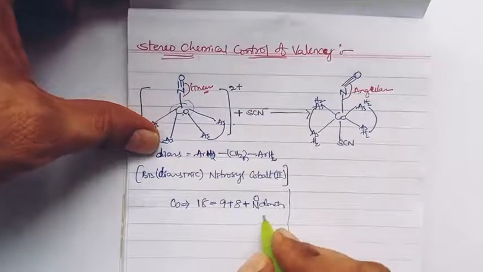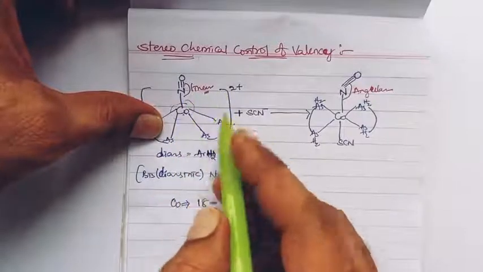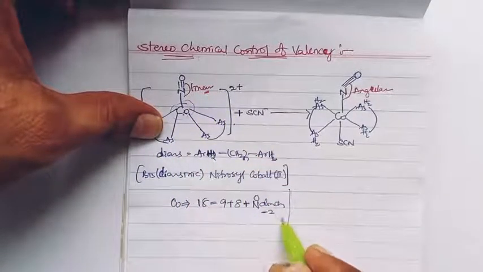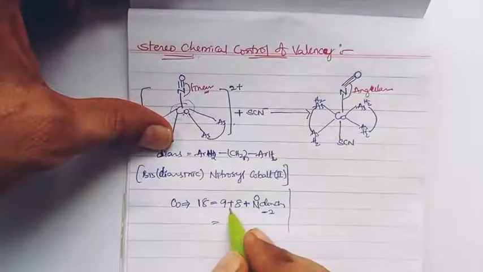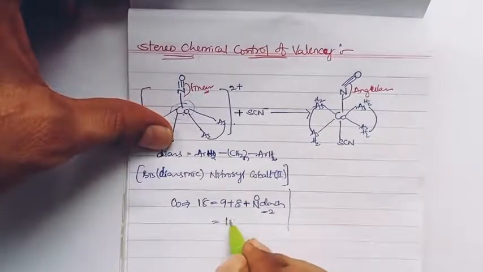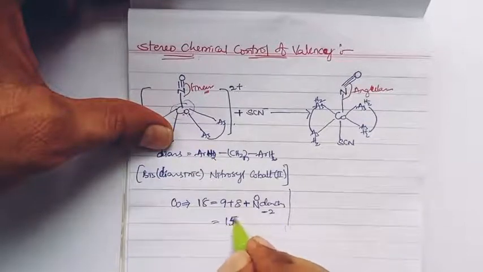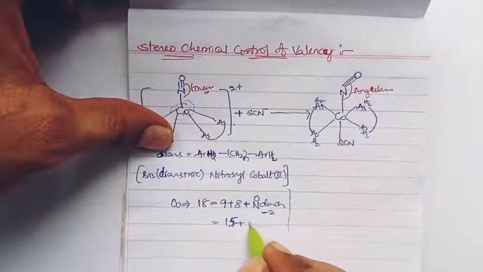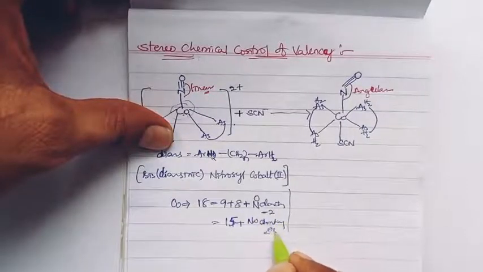and 1 into nitrosyl donating electrons. With a plus oxidation state, on the coordination pair we have to subtract 2. So in total, 9 plus 8 is 17, 17 minus 2 is 15, plus the nitrosyl donating electrons.